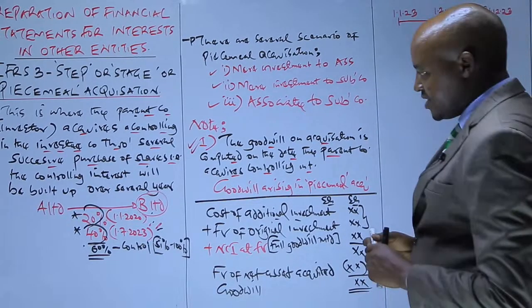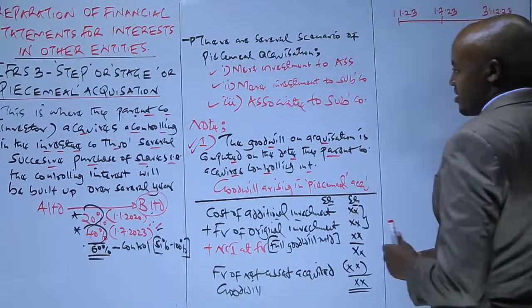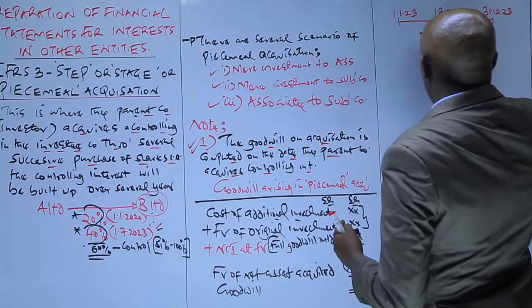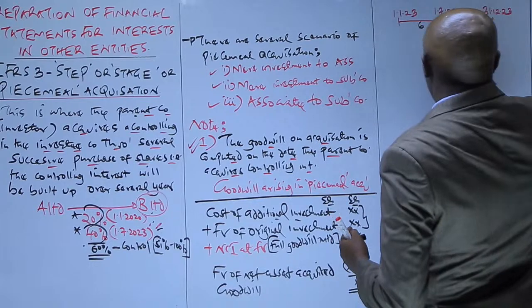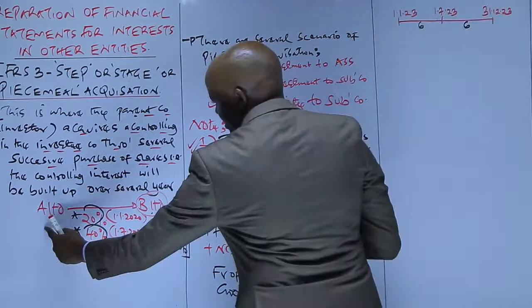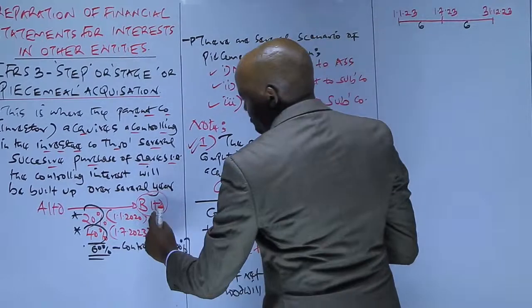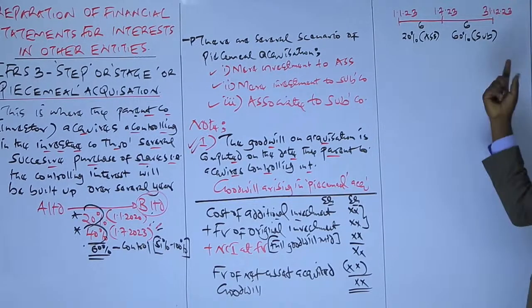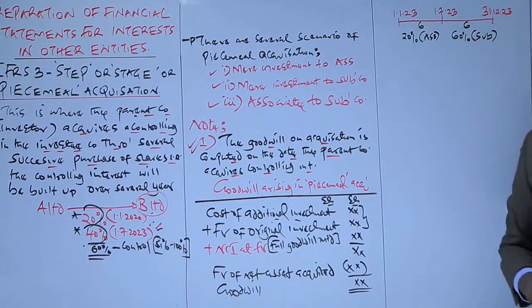That is the date A Limited acquired a controlling interest over B. So meaning, in the first 6 months, A Limited had a 20% shareholding in B, and the revenue and expenses purely for the last 6 months you combine with those of the parent. You add them together with those of the parent.